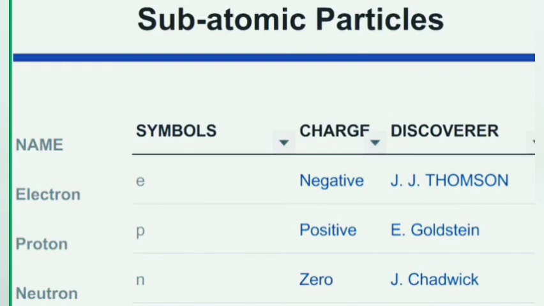Electrons were discovered by J.J. Thomson, protons were discovered by E. Goldstein, whereas neutrons were discovered by J. Chadwick. The discovery of these particles was the reason why Dalton's theory failed. We will study in detail how these particles were discovered and the new theory.